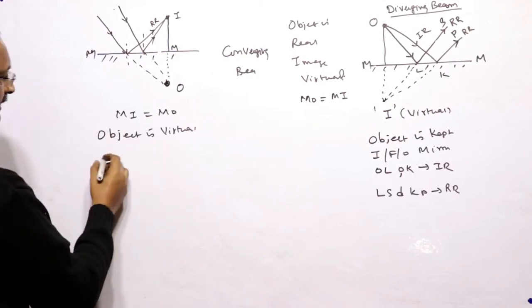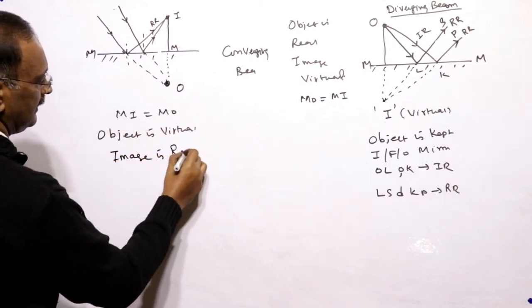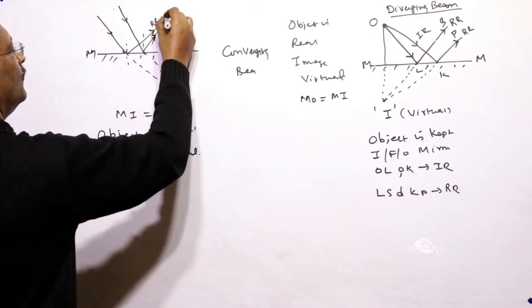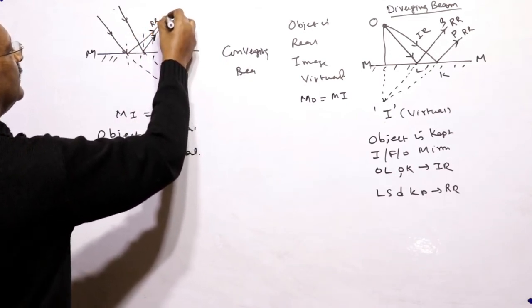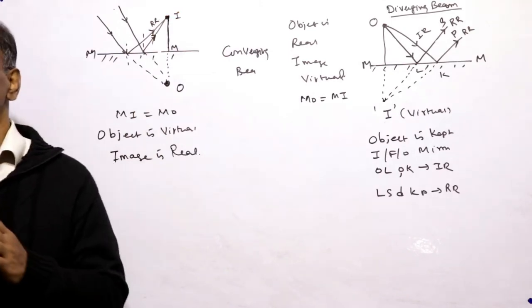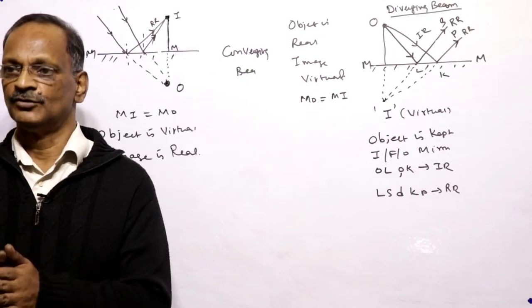So the object is virtual and the image is real. Why is it real? Because the reflected rays actually meet at a point, forming the image. It means converging rays form a real image and diverging rays form a virtual image.